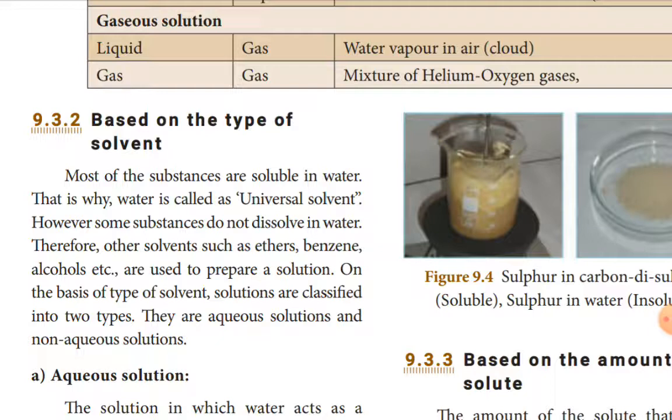However, some substances do not dissolve in water. All the substances are not going to dissolve in water. Examples: ether, benzene, alcohol.